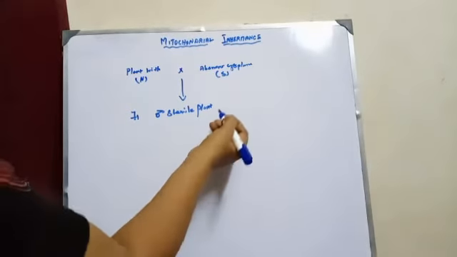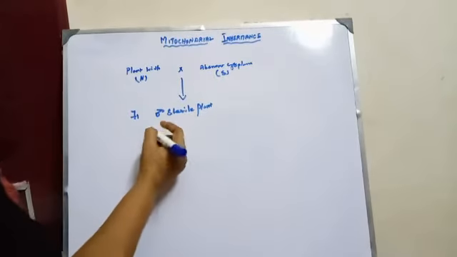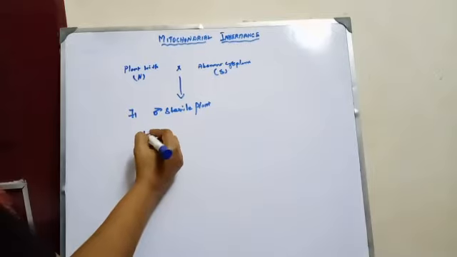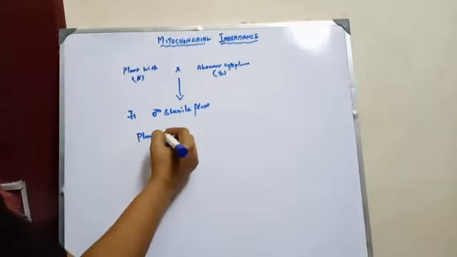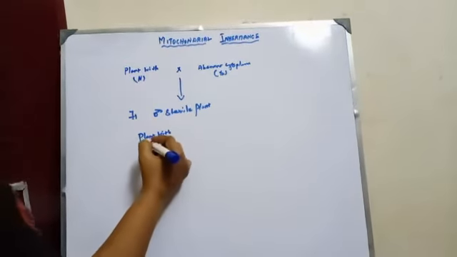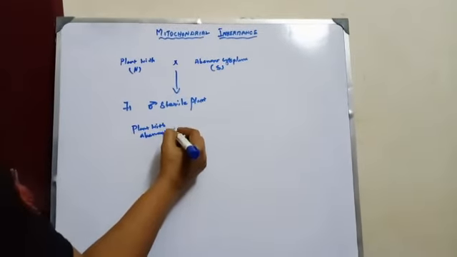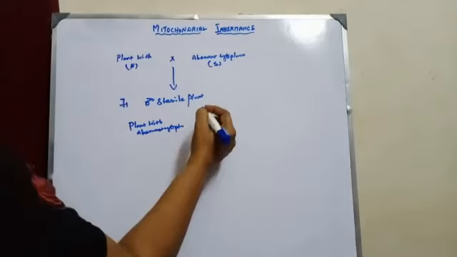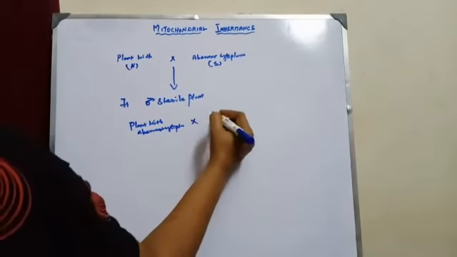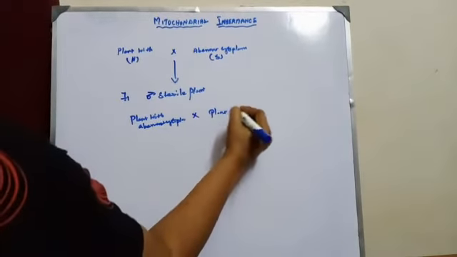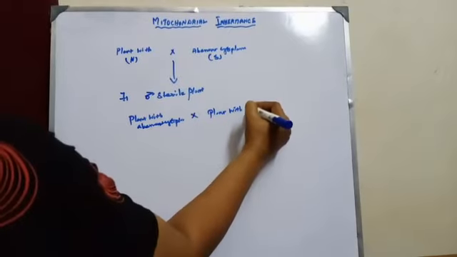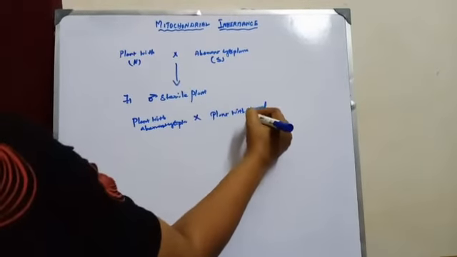The next cross is a plant with aberrant cytoplasm with a plant with normal cytoplasm.